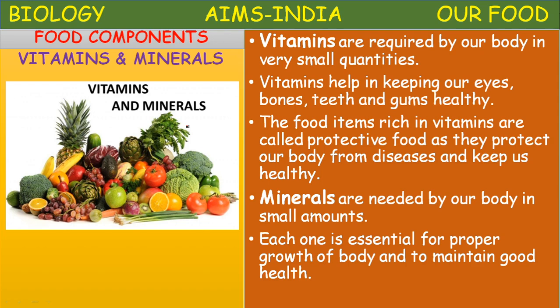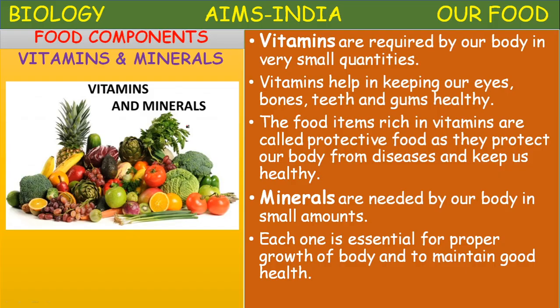These are all fresh green leafy vegetables. They are rich in vitamins and minerals. Along with this, milk, meat and eggs are also rich in vitamins and minerals.